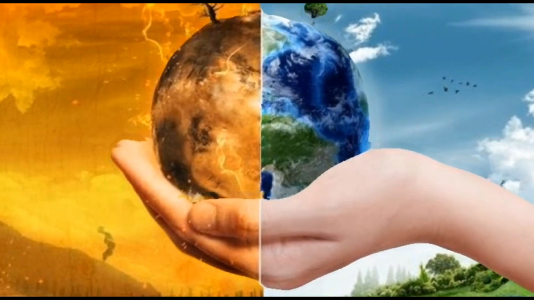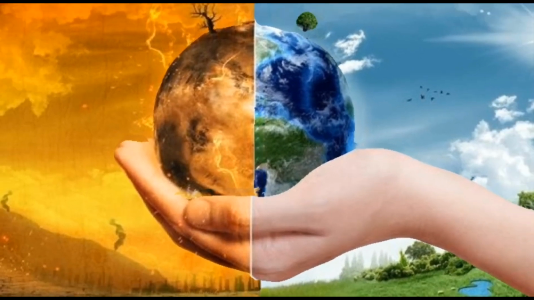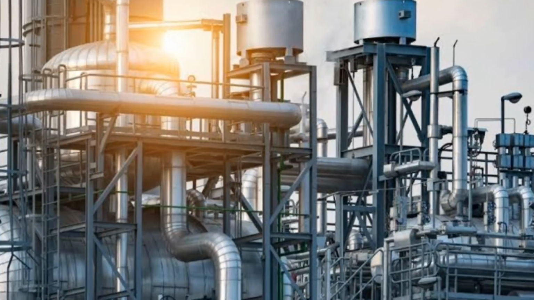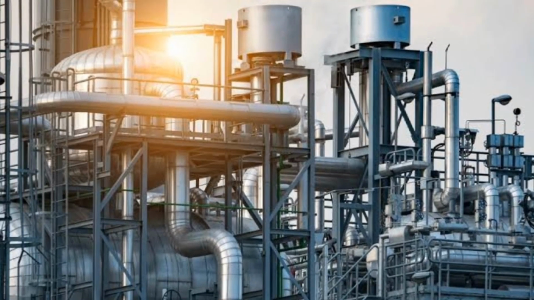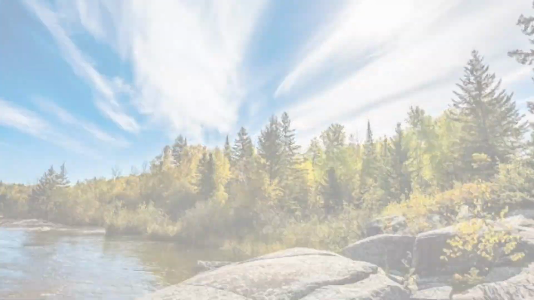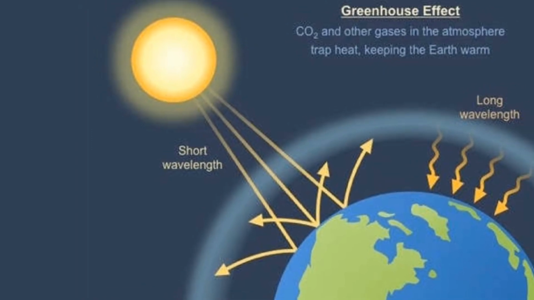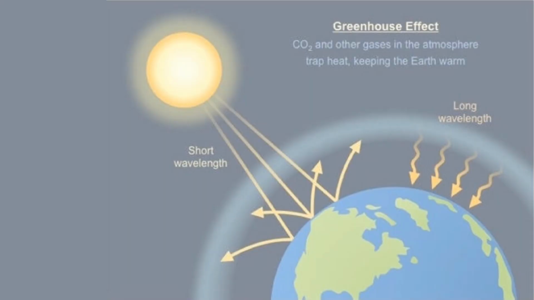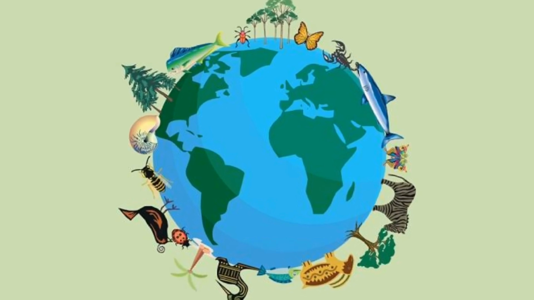Well, climate change is the long-term alteration of the Earth's climate due to human activities, such as burning fossil fuels, deforestation, and industrial processes. These activities release large amounts of greenhouse gases such as carbon dioxide into the atmosphere. These gases trap heat from the sun and cause the Earth's temperature to rise, leading to a range of consequences such as more frequent and severe heat waves, droughts, floods, and the loss of biodiversity.